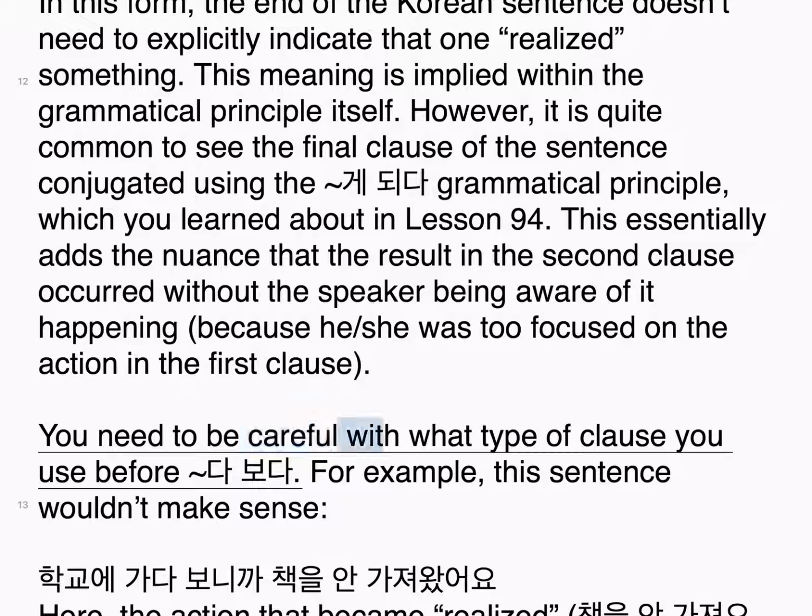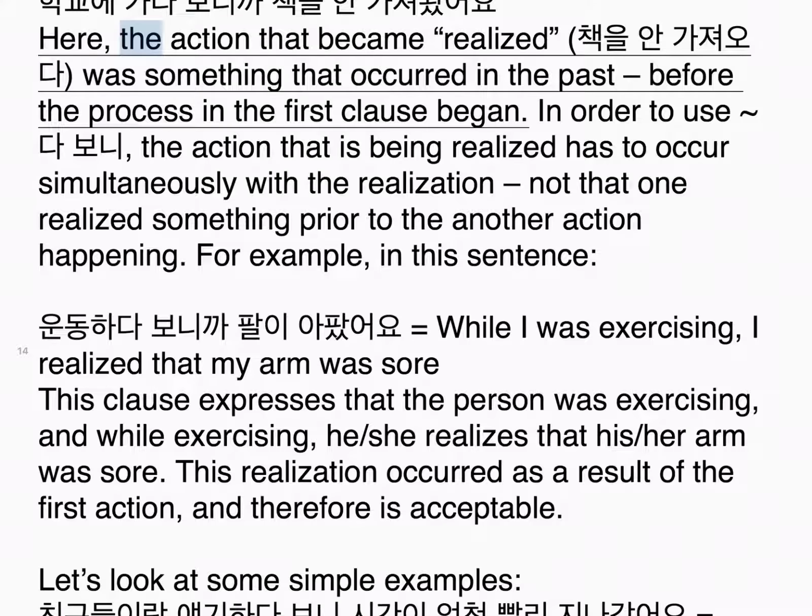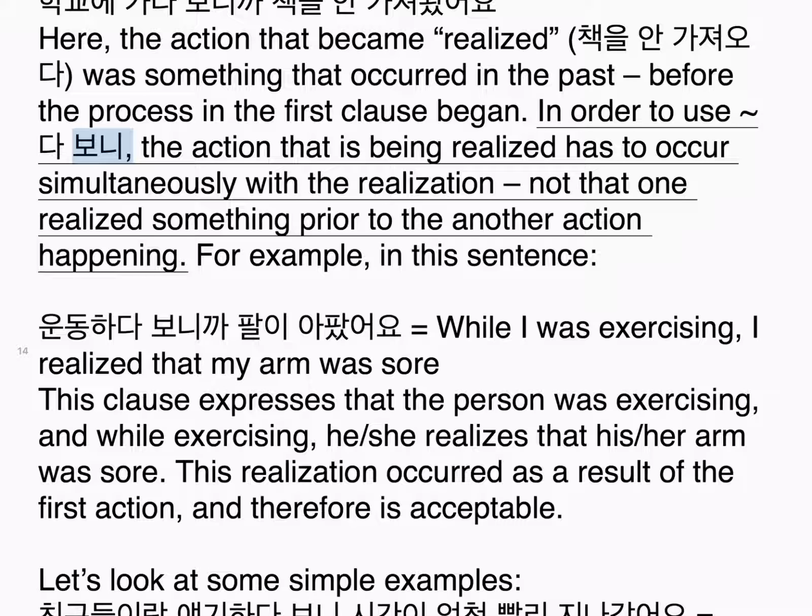You need to be careful with what type of clause you use before 다 보니. For example, this sentence wouldn't make sense. 학교에 가다 보니까 책을 안 가져왔어요. Here, the action that became realized, 책을 안 가져오다, was something that occurred in the past, before the process in the first clause began. In order to use 다 보니, the action that is being realized has to occur simultaneously with the realization, not that one realized something prior to another action happening.